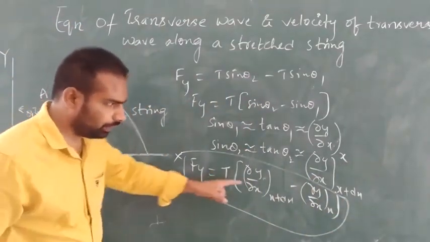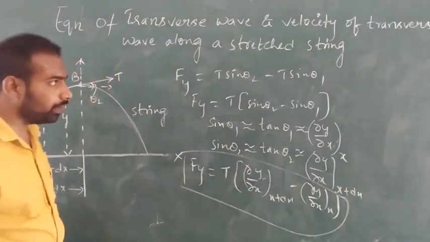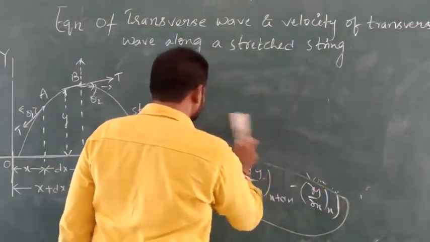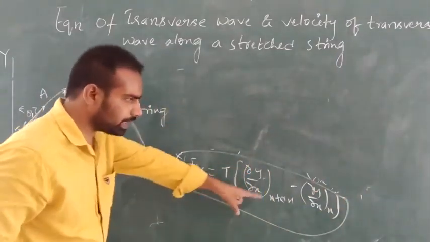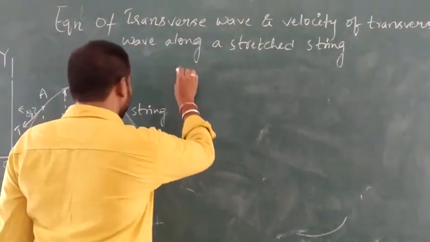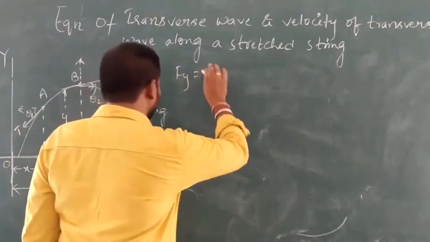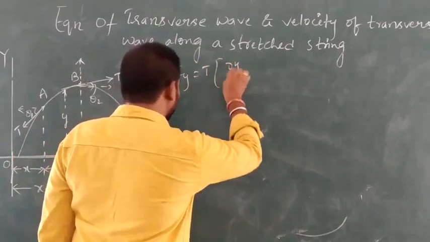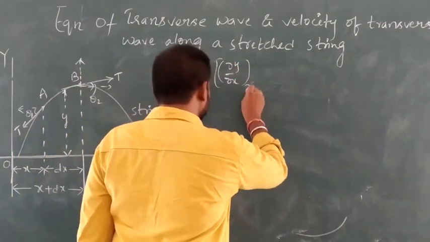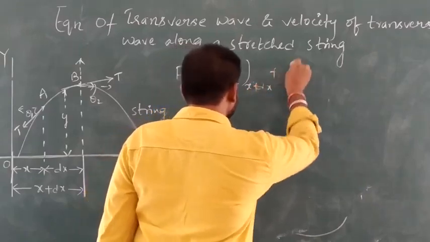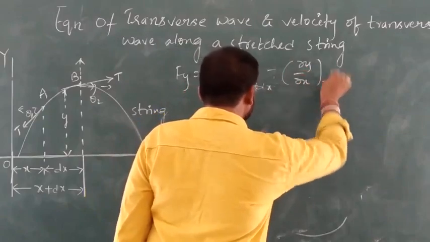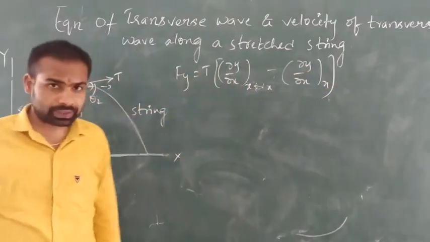Now we got this expression. I am removing this. So at last we got this expression. How much? Fy is equal to T into dou y by dou x of x plus dx minus dou y by dou x of x, isn't it?